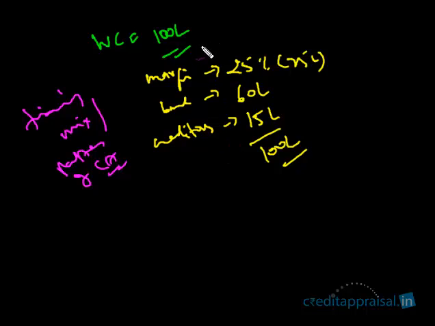So the 100 lakhs of working capital was financed by three parties: the borrower, the bank, and the creditors in this ratio. So can you identify which of these are short term and which are long term? Can you do that?